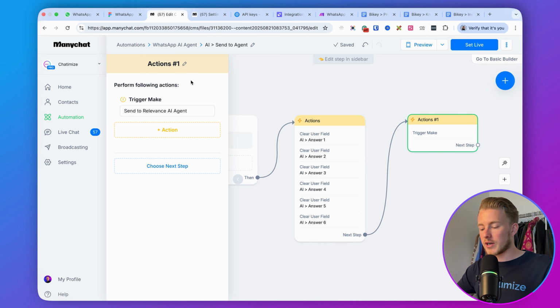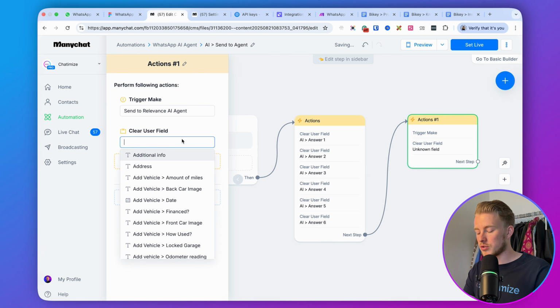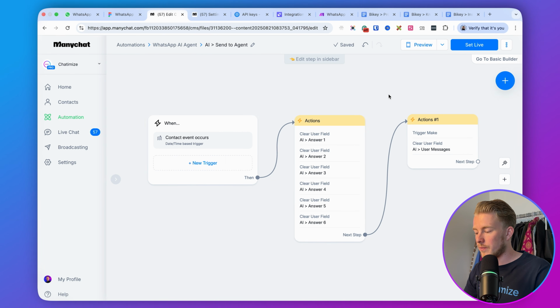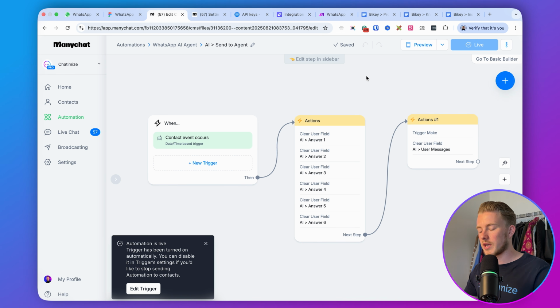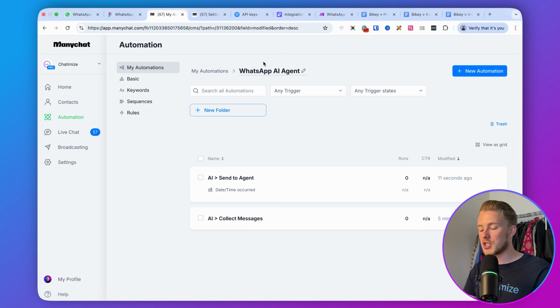And then after we have triggered that integration, you can go to contact data and clear the user messages, because we basically want to delete all of these user messages. Otherwise we're going to combine all of the user messages in one thing, and that's not what you want. So here we're going to clear that field as well. Once you have done this, you can click on set live, and then that is working as well. So this is what we use to send the data to Make and eventually to Relevance AI. And then the last automation that we need to set up is to send the response of the agent to the user in WhatsApp.